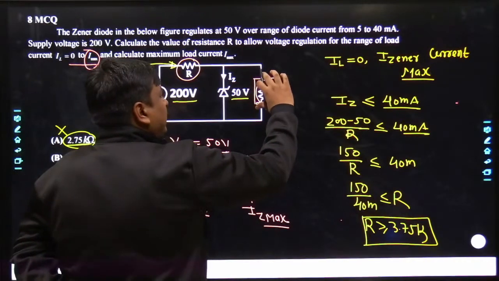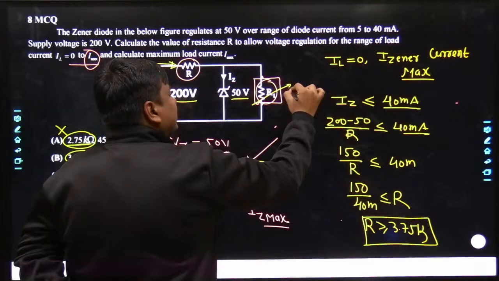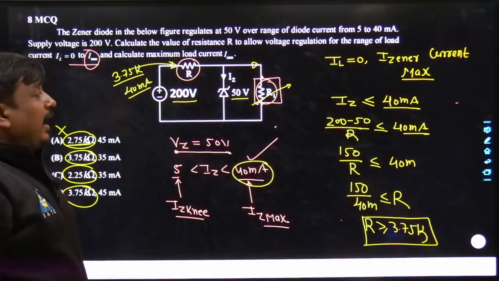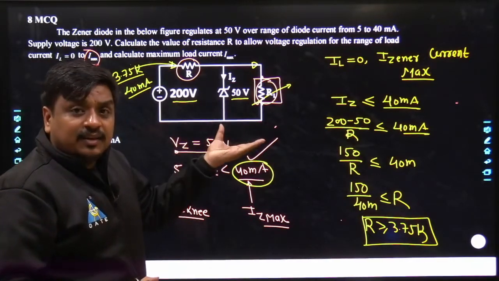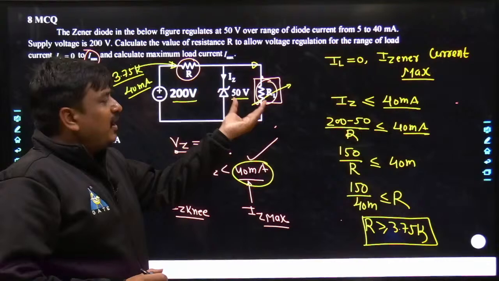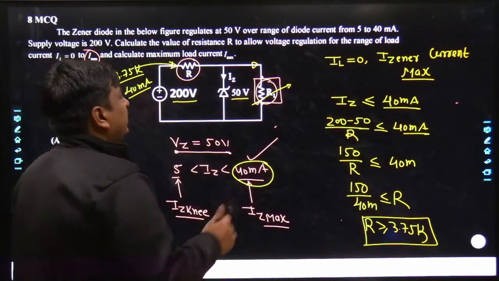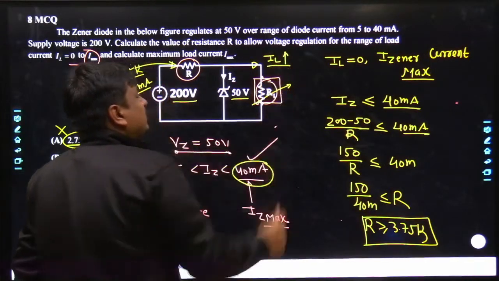See what is happening over here. The load current, which would be 50 divided by RL, in future if RL is changing, definitely the load current would also change across the load. And now my dear friends, as the load current is increasing, what does it mean? If the value of RL is decreased, the IL current would increase. IL current would increase. My dear friends, try to understand what I am saying exactly.